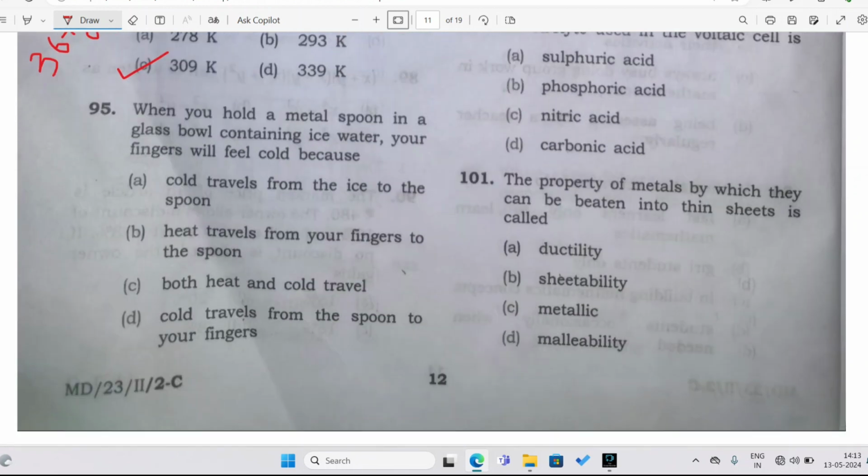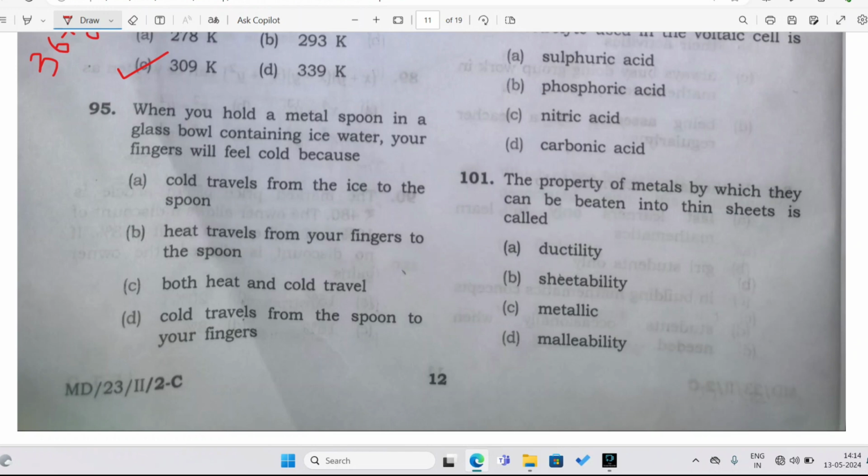Now let's go to the next question, question number 95. When you hold a metal spoon in your glass bowl containing ice water, your fingers will feel cold because cold travels from the ice to the spoon, heat travels from your fingers to the spoon, or both heat and cold travel from the spoon to your fingers. Suppose you have a bowl containing ice and you put a spoon in it, you will feel coldness in your hand after some time.